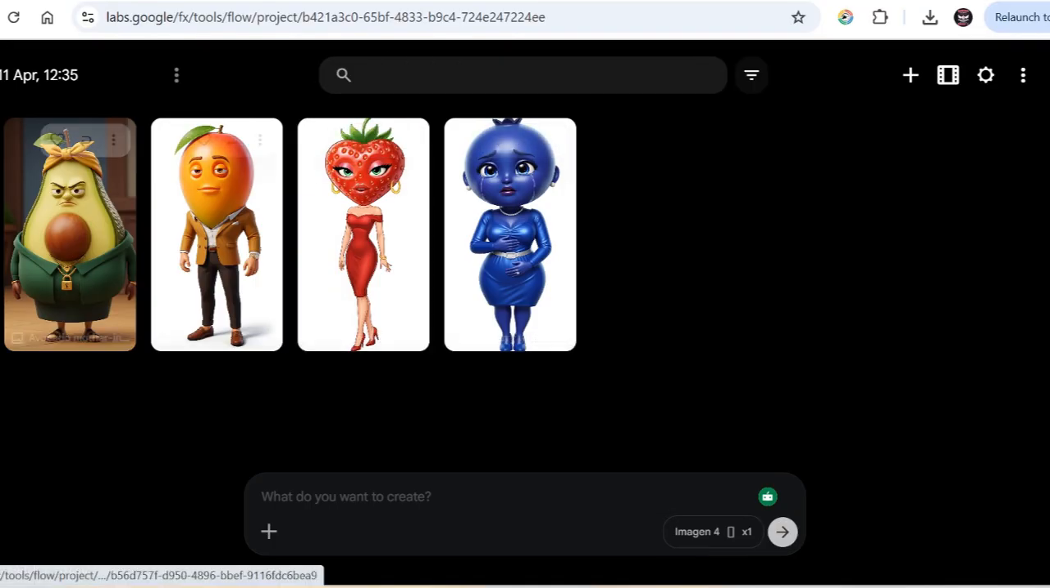So after here, you can see we've generated all the image characters in the story. Here we have the blueberry wife, the strawberry side chick, the mango husband, and the avocado mother-in-law. Next is to create the images step by step, okay?